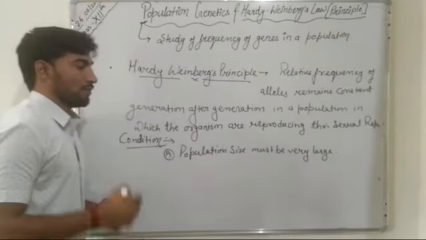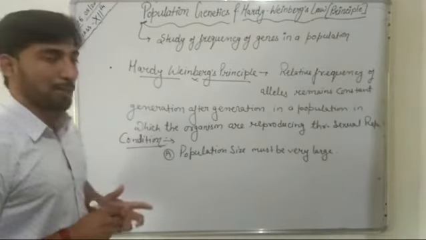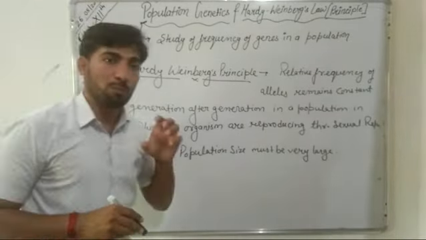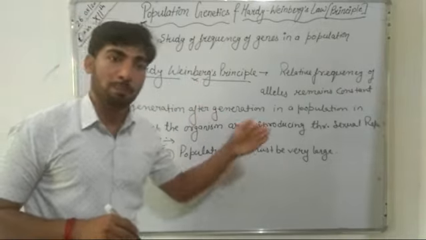Population size must be very large means that particular population must have a large number of individuals. Then only this Hardy-Weinberg's principle is applicable.